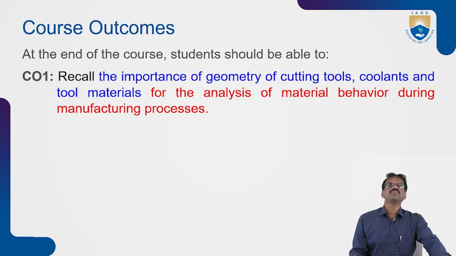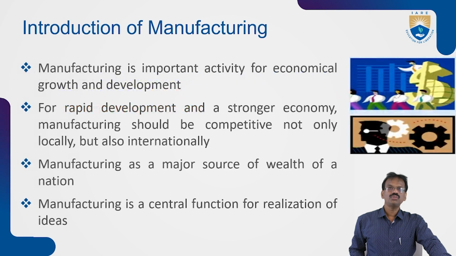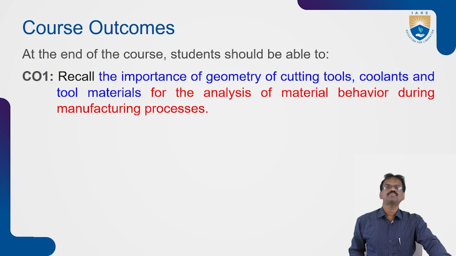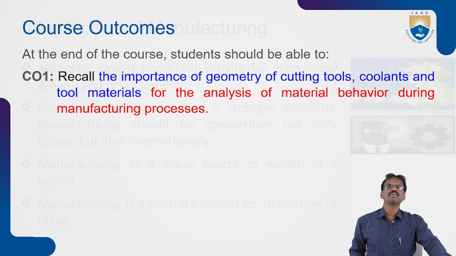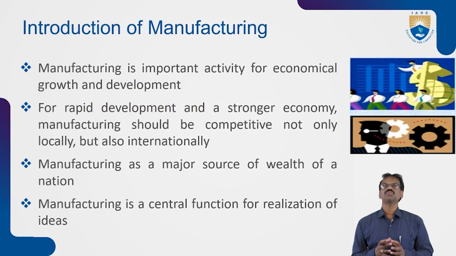The first outcome: recall the importance of geometry of cutting tools, coolants, and tool materials for the analysis of material behavior during manufacturing process. According to our subject name, machine tools and metrology, both are used for manufacturing.